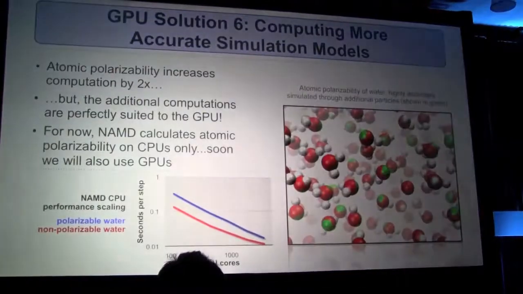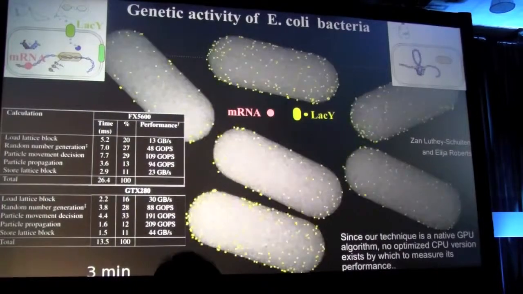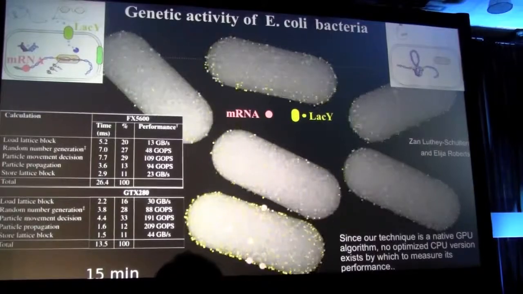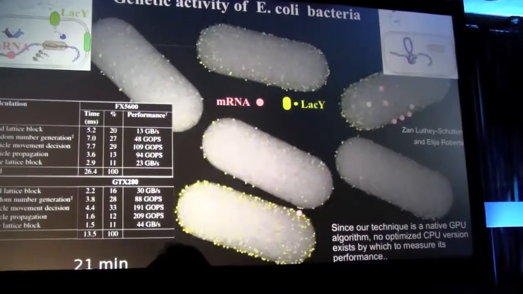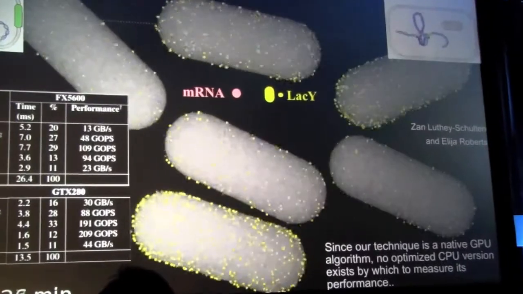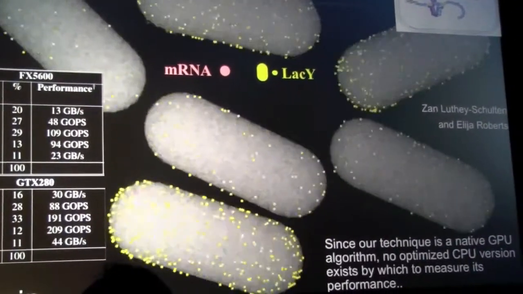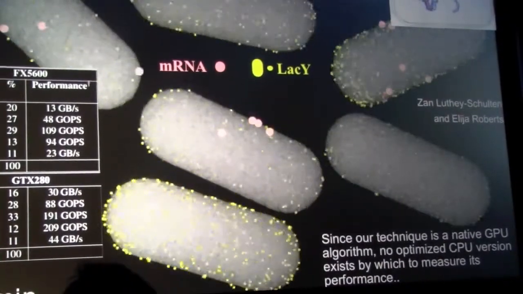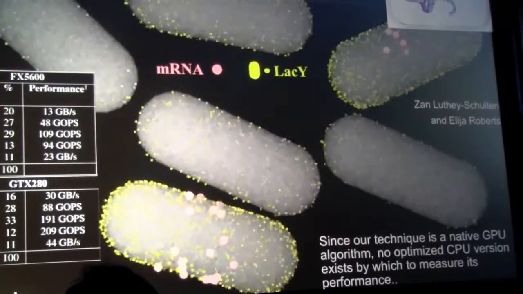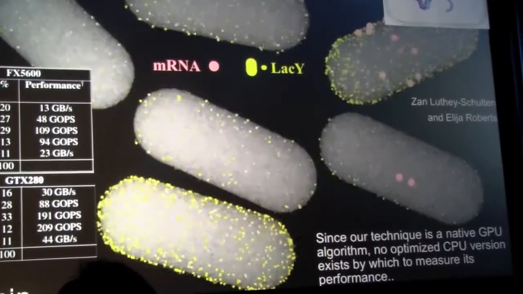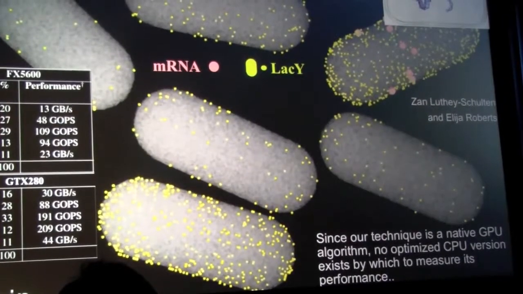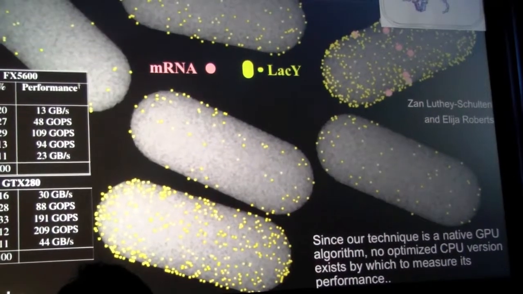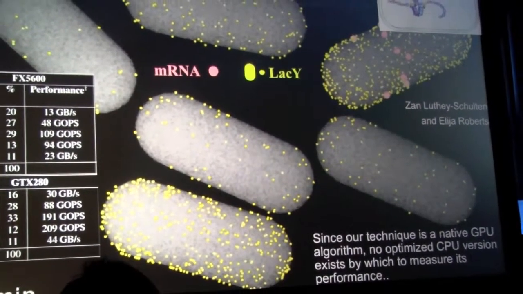Let me show it to you again. So here you see again how it works, and you see then each of the LAC-Y, they are called these green little spheres, proteins that are made by the cells. And you see it's rather stochastic, and the cells actually have personality. Some of them do it very quickly, some of them don't do it so quickly, and at the end you have actually two who are really outdoing all the other ones in responding and eating the milk most quickly. You see also in pink the messenger RNA that is the genetic message that is controlling this whole process.